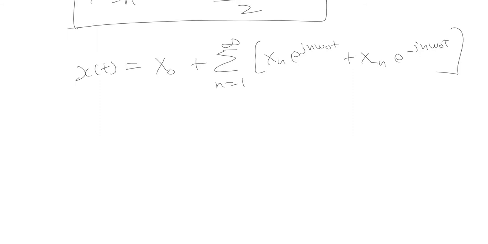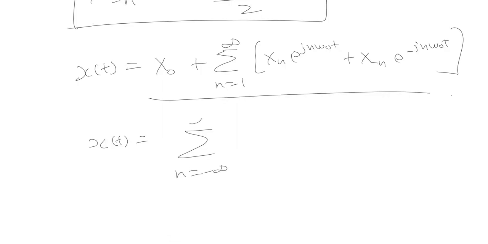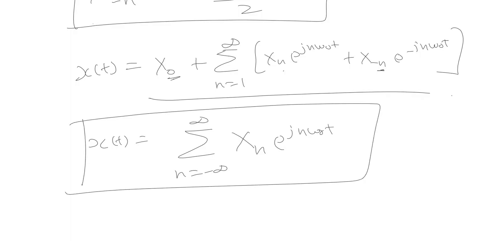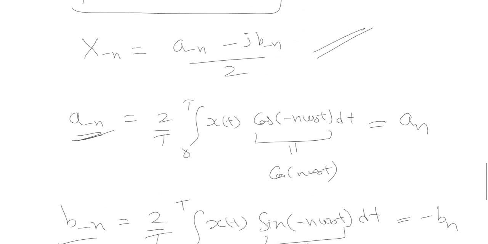Alright, and if you simplify it further and club all these terms, x(t) can be written as summation n ranging from minus infinity to infinity, because we have the 0th term here, n and minus n, so we have all the values of n from minus infinity to plus infinity, x of n e raised to power j n omega naught t, which is nothing but the expression of your exponential Fourier series that we wrote in the very first place.